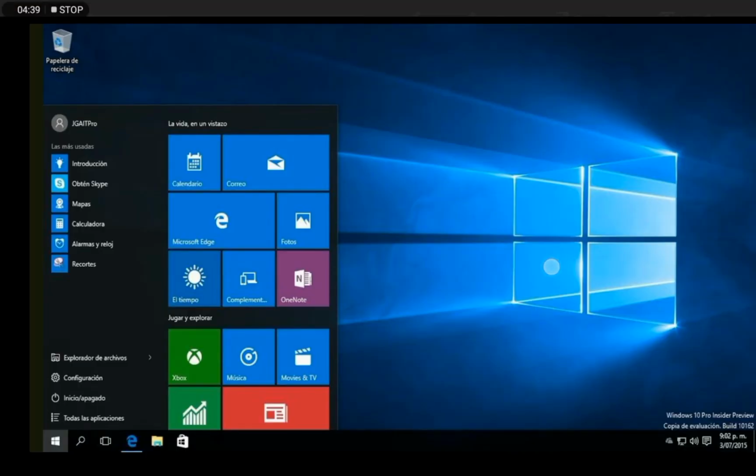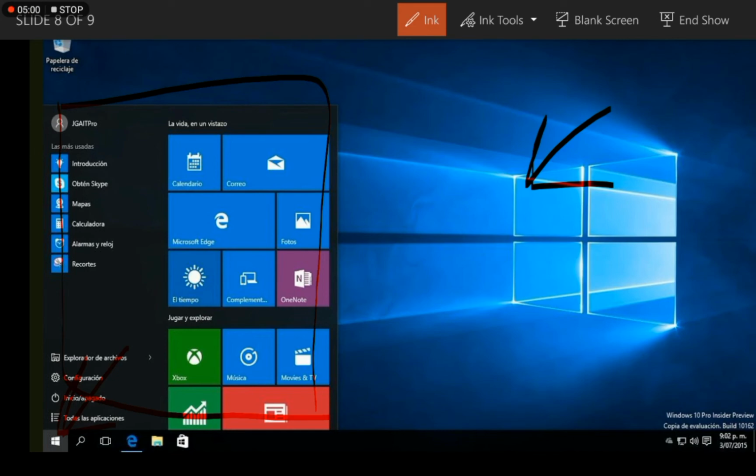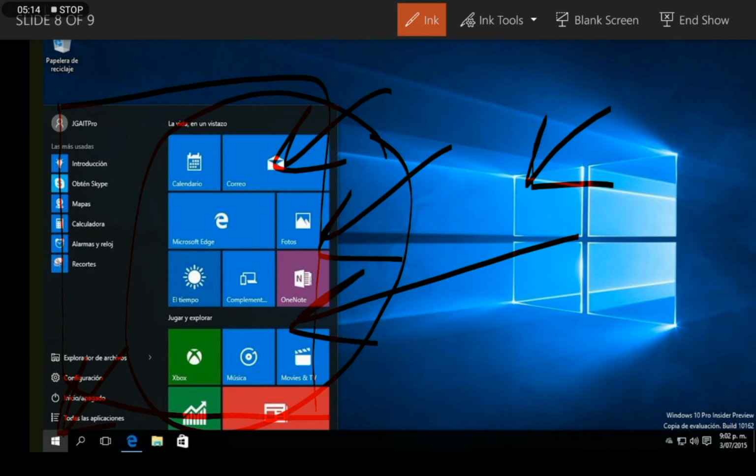As you can see, this is the image of Windows 10. In Windows 10 we have a desktop just like Windows 7. We also have a start menu, which is also like Windows 7. But the main point is that, as you can see, these are the tiles, as we have tiles in Windows 8, so these tiles are also used in Windows 10. That is the reason that Windows 10 is the combination of Windows 7 and 8.